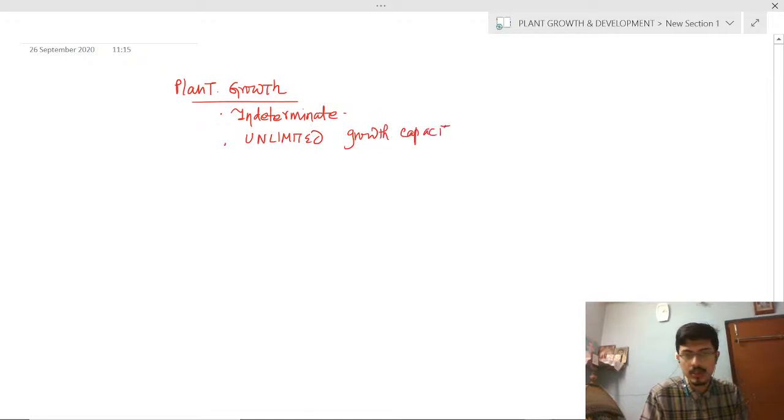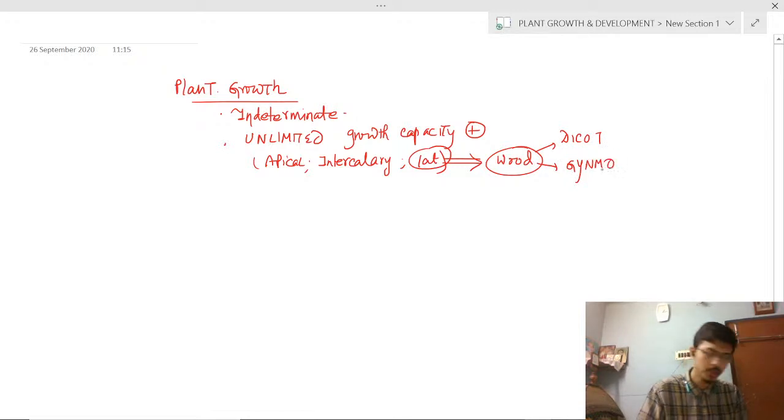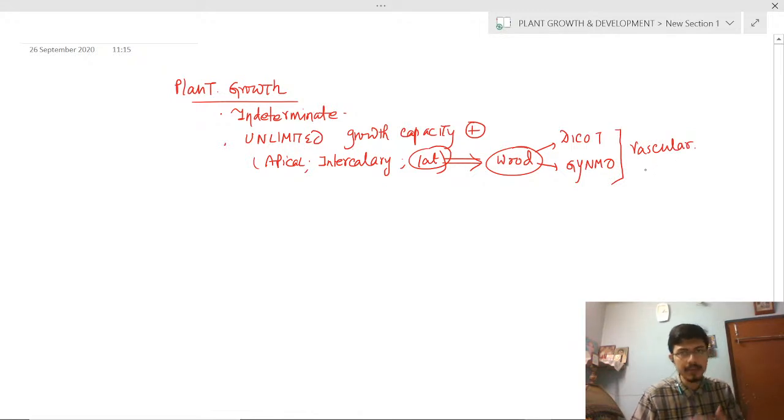What do you mean by that? There are apical meristem, intercalary meristem, and lateral meristem. You must have known that lateral meristem helps in wood formation. Wood formation occurs in dicot plants and in gymnosperms. In monocot plants there is no wood formation. So in dicots and gymnosperms there is wood formation and there is presence of vascular cambium, which is a part of lateral meristem.